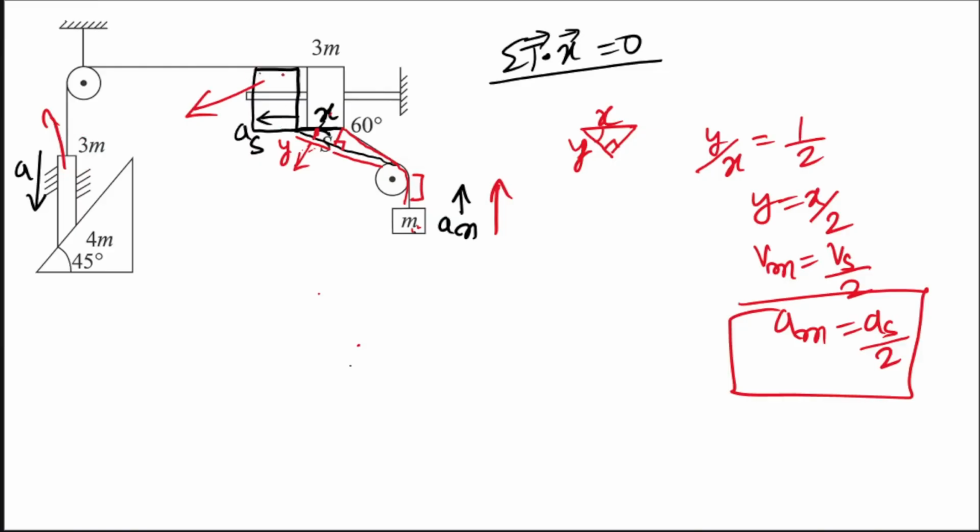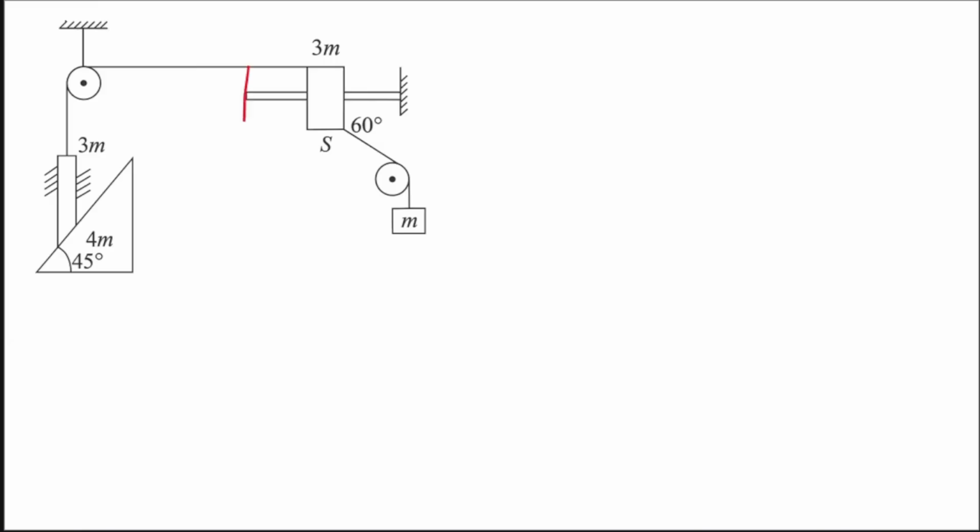So if you see here, let's take another diagram, if this mass has reached over here, okay, so it has traveled a distance of, I'm saying x, so this much x length of string is getting released, that will go where, that will go this side, right? So by x distance this rod will come down if the slider is going towards left by x distance. So their displacements will be the same, their accelerations have to be the same. So I will say here a is equal to as. Again, you can easily get this from sigma t dot x as well. So again that is a trick, you know. I have also discussed it in previous videos, so I hope you people are aware of this one. So a is equal to as.